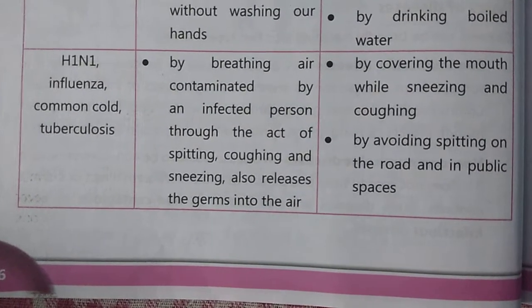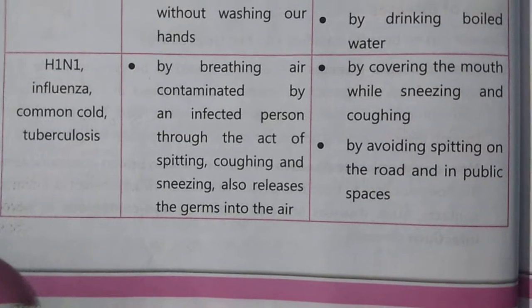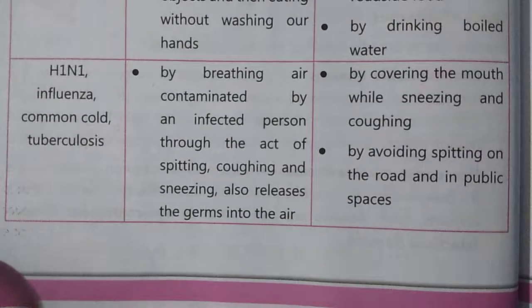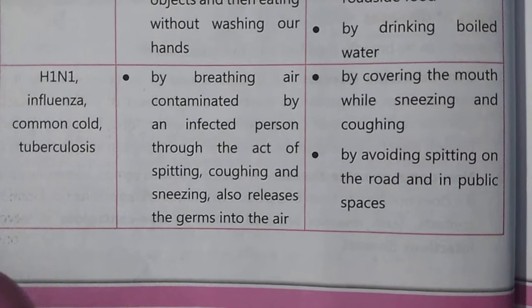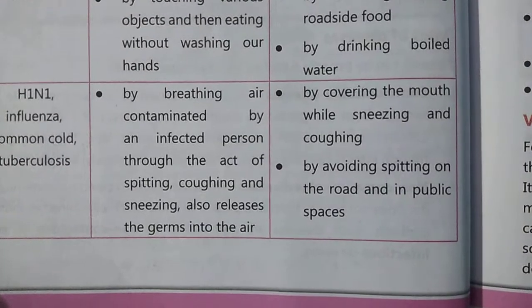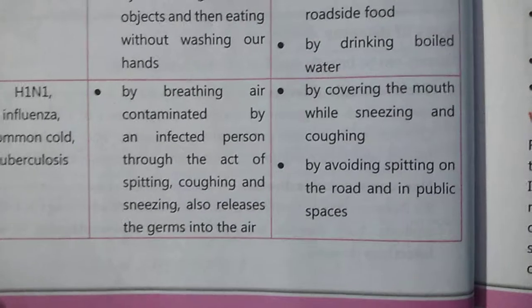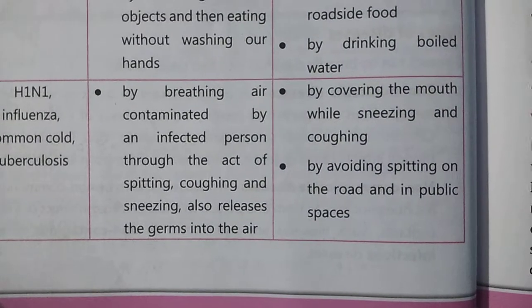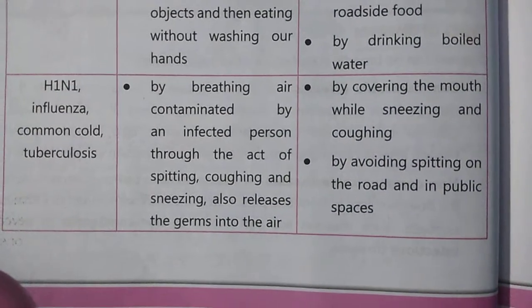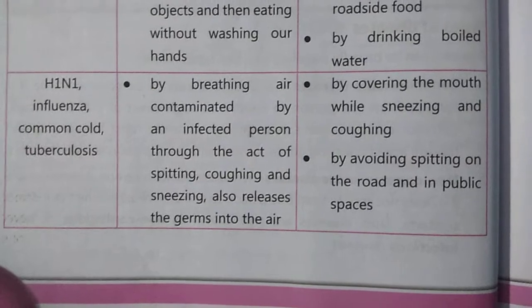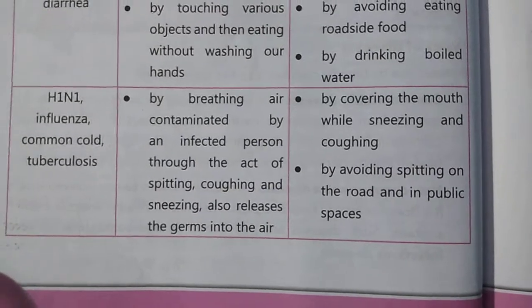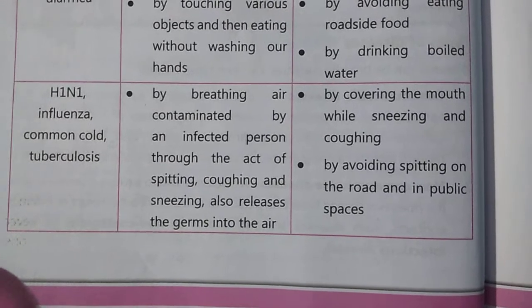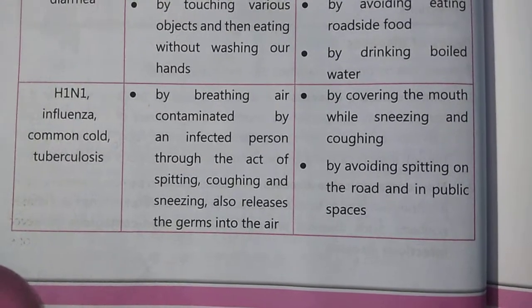We should cover the mouth while sneezing and coughing, and avoid spitting on the road and in public places. So you should always cover your mouth when sneezing and coughing, and not spit on the road, especially in public spaces. This is the second group.